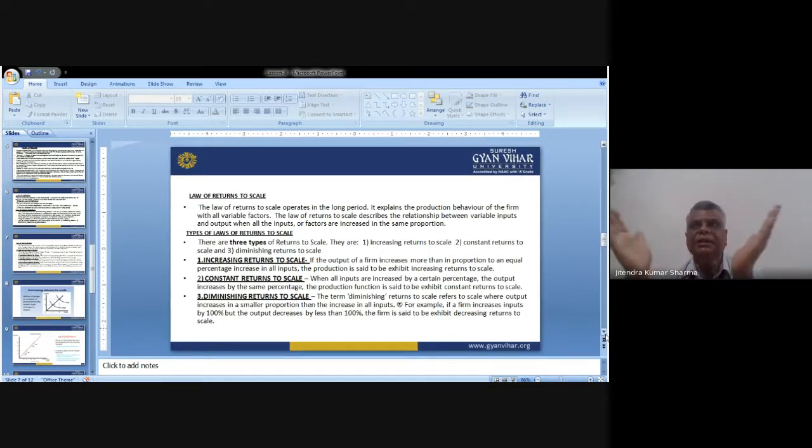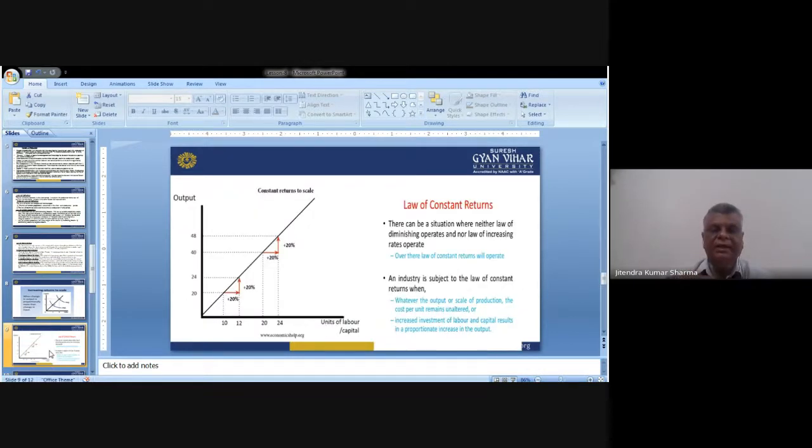So it means here is the constant. If you want to increase the output, we'll have to apply the inputs and resources in a similar manner. So this situation is treated as constant return to scale. I'll show you over here in the graph that there is a clear-cut indication that there can be a situation where neither the law of diminishing returns operates nor the law of increasing returns operates.